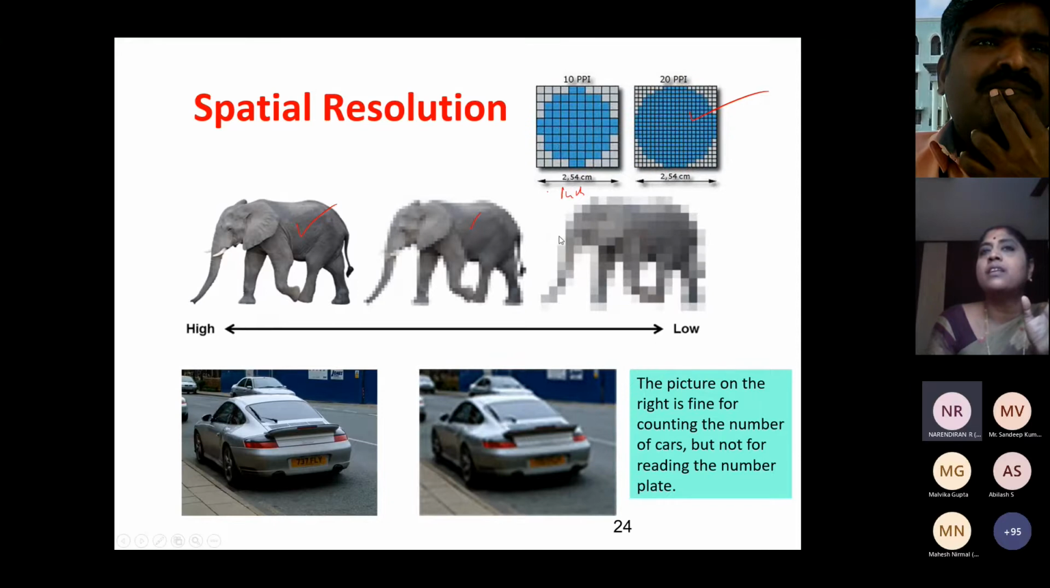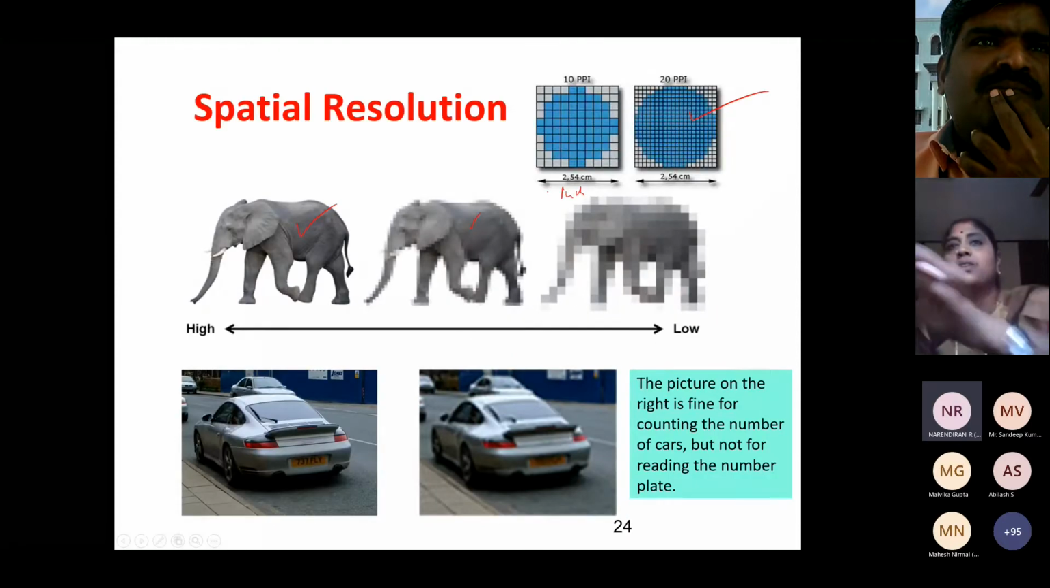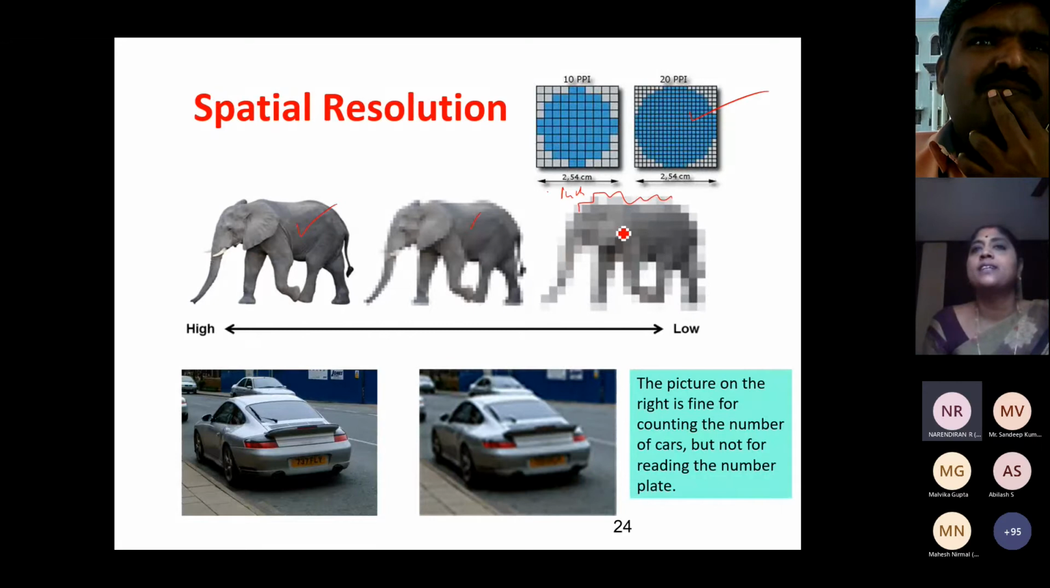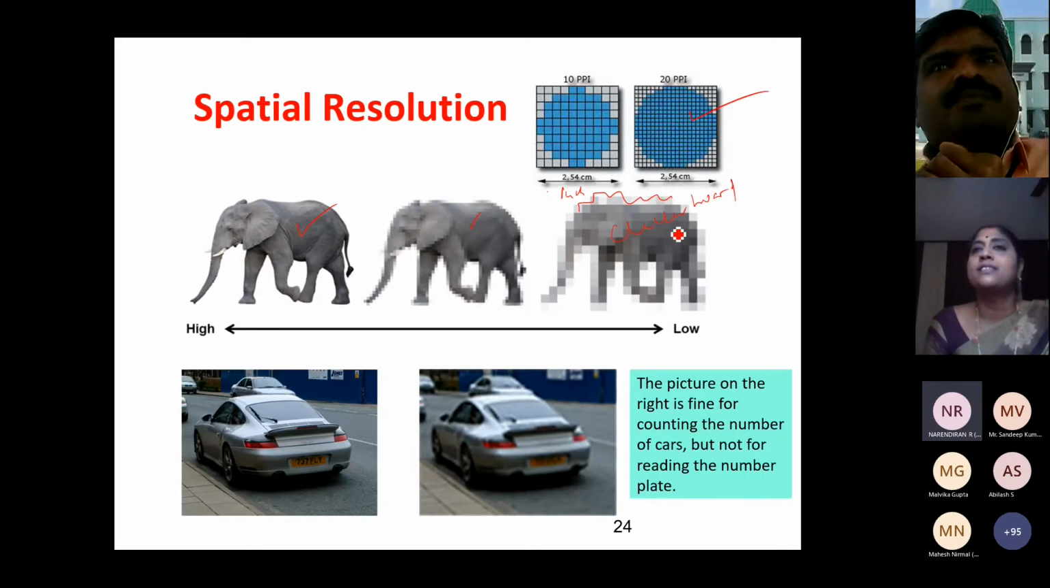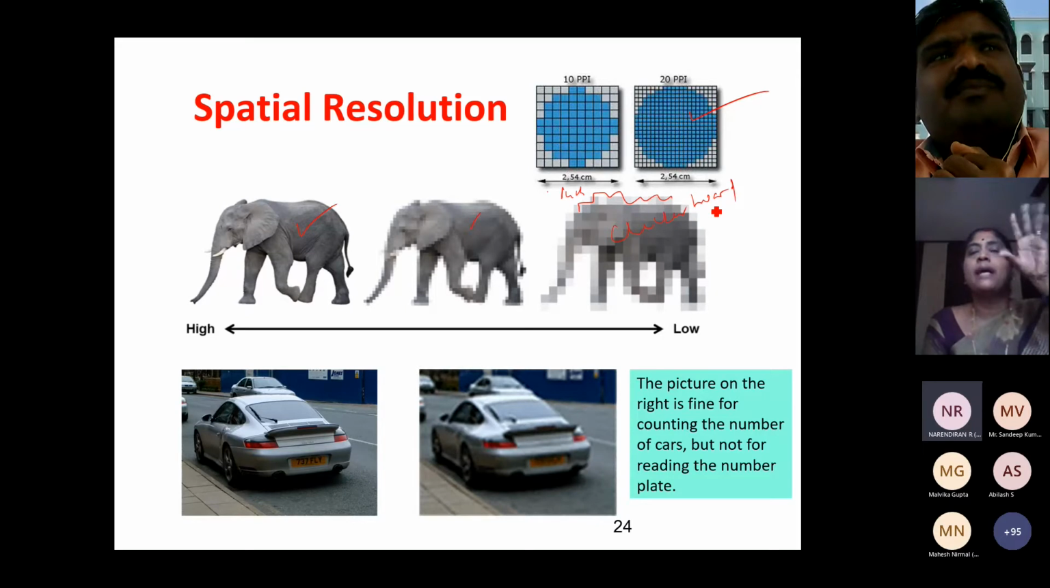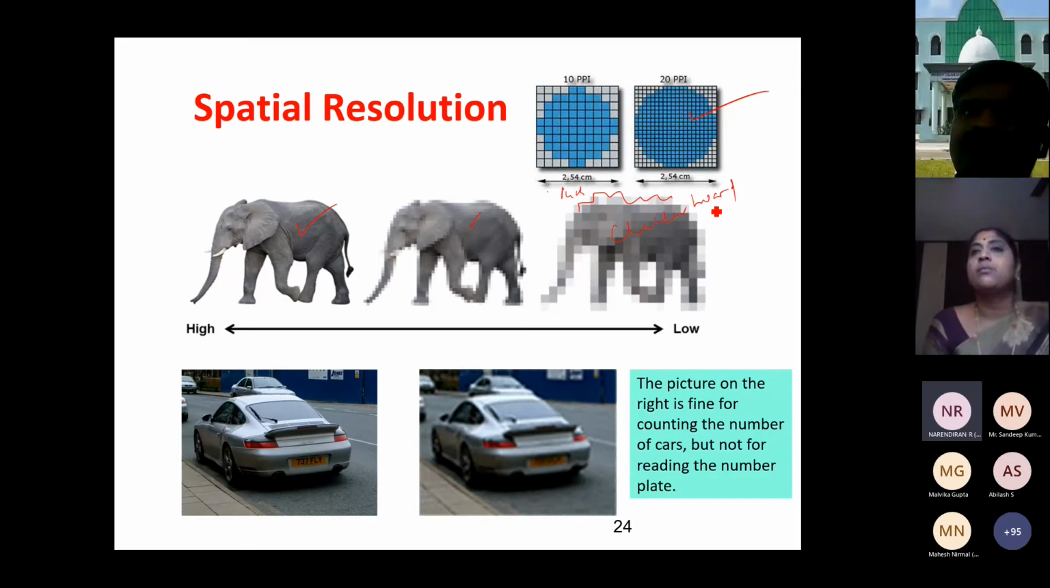When the resolution comes down, we get what we call the checkerboard effect. Sometimes in TV also we see this, right? Sometimes the clarity will not be good, and we'll have a checkerboard effect. Okay, so this is about spatial resolution.